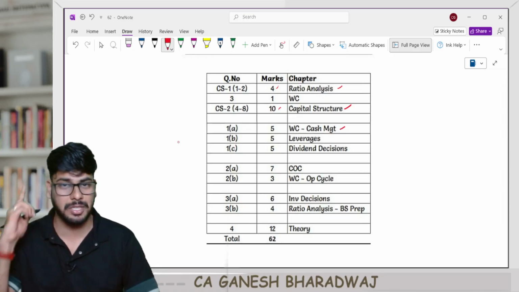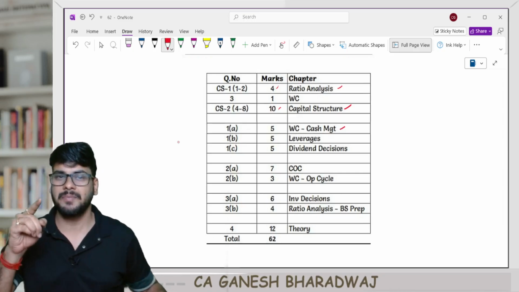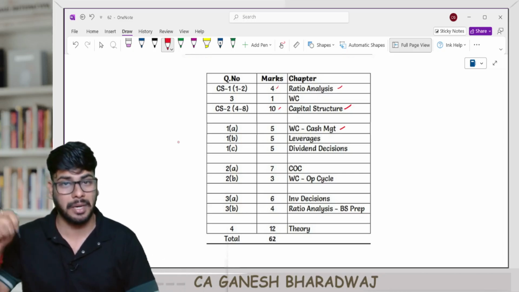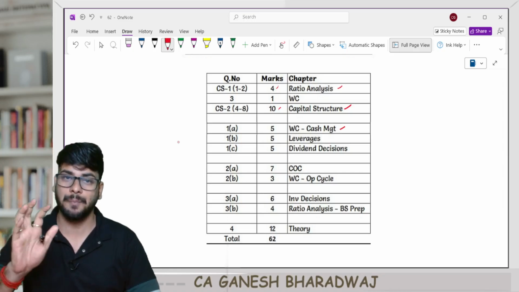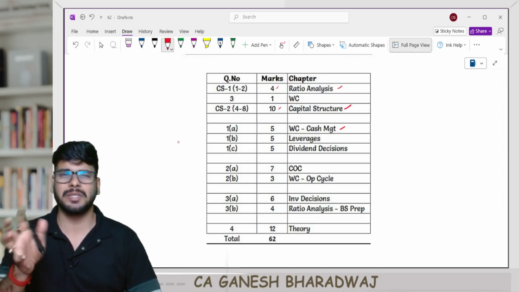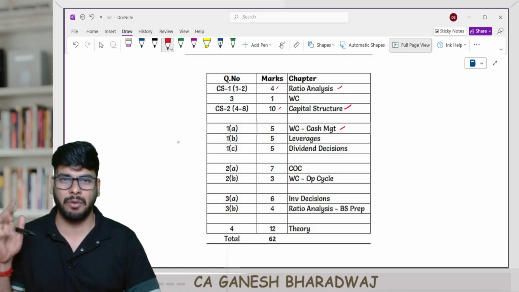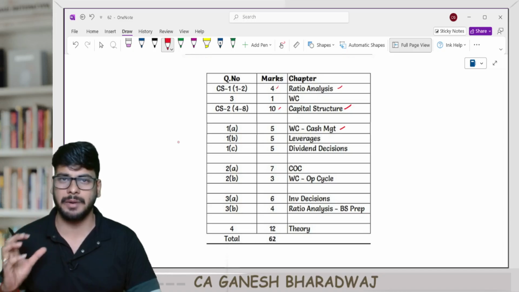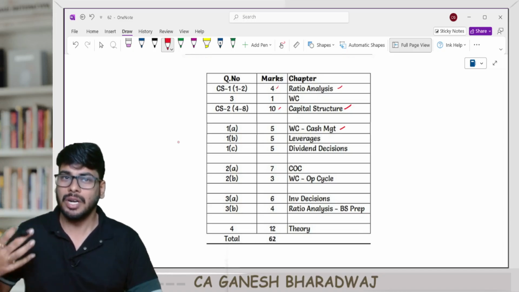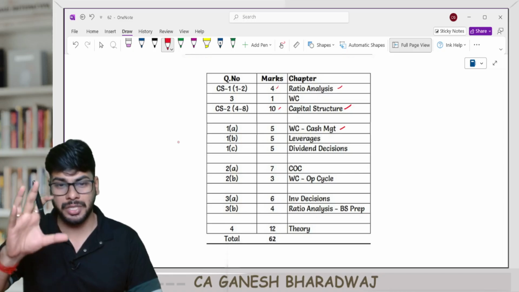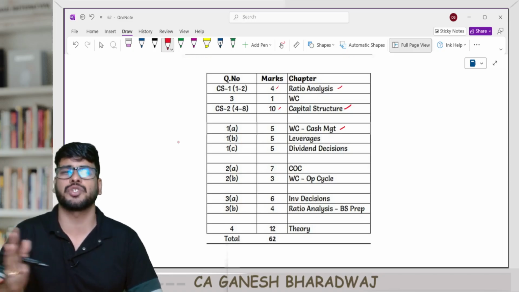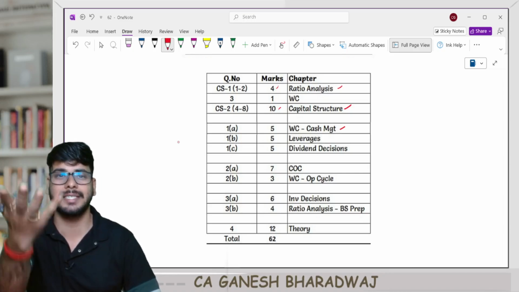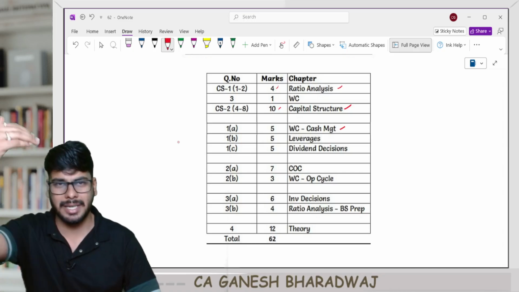Under cash management they were tested. This is the question where I predicted receivables management would come, but instead they tested cash management. But guys, this question was also manageable, right? Because this was a simple, straightforward question. Once again, they had taken this from our study material, the institute study material only. And even if you didn't know anything about working capital management, you would still be able to manage this question, because it was similar to preparing a cash budget, that is, similar to your receipts and payments account, but in a statement format.